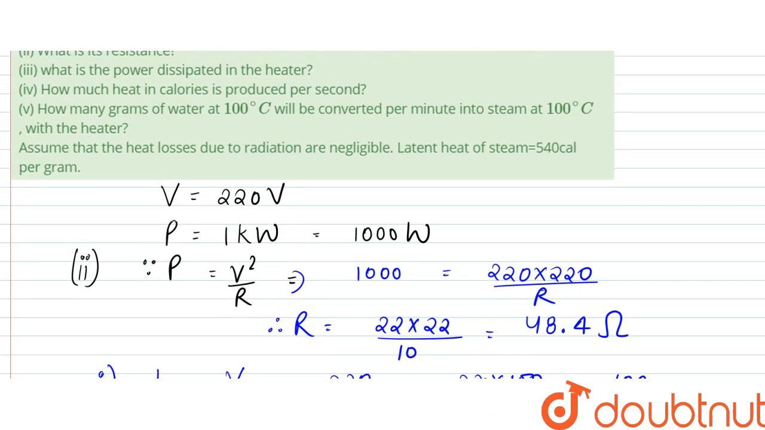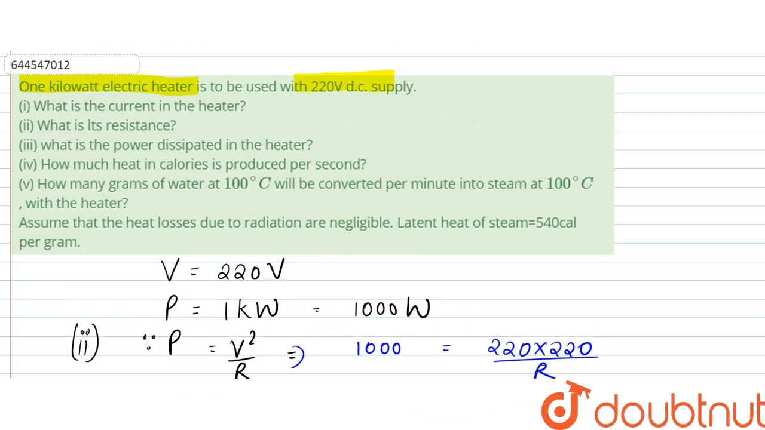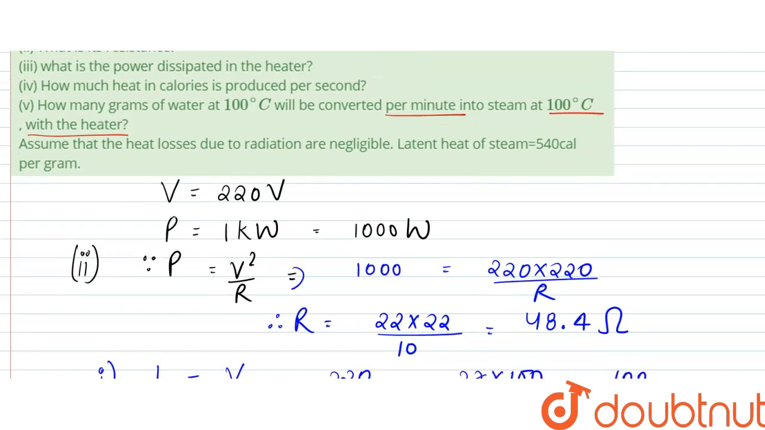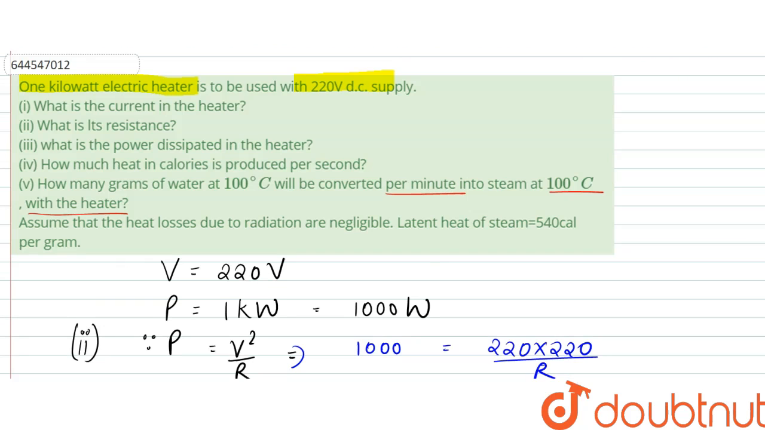Now the last question, that is the fifth one. How many grams of water at 100 degrees centigrade will be converted per minute into steam at 100 degrees centigrade with the heater? So how much amount of water would be converted per minute?